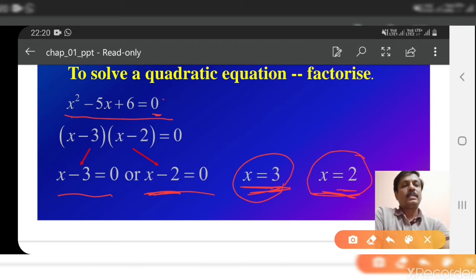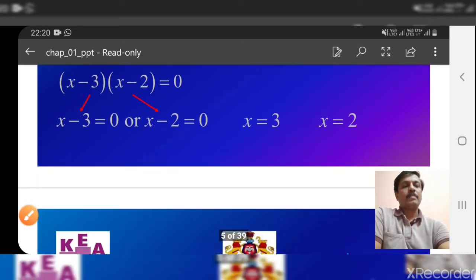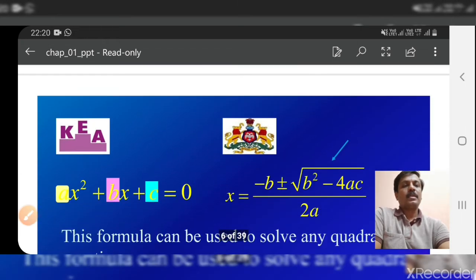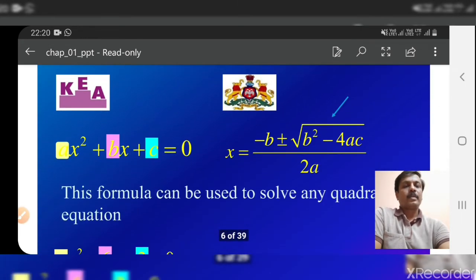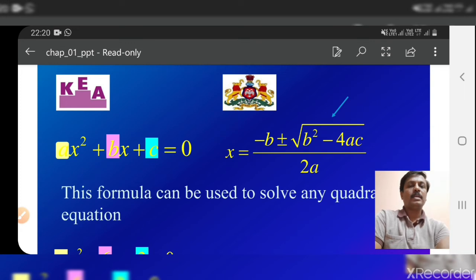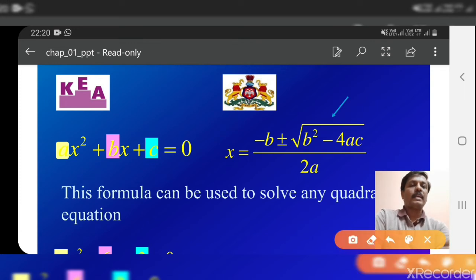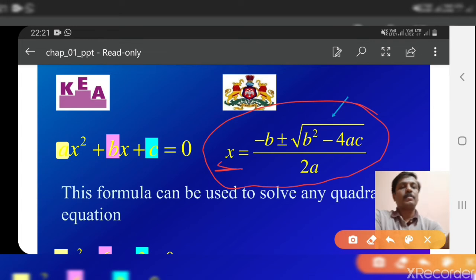Now let us see the second method. The second method is using the formula. If ax square plus bx plus c equal to 0 is the quadratic equation, then the value of x can be determined using the formula x equal to minus b plus or minus square root of b square minus 4ac divided by 2a.